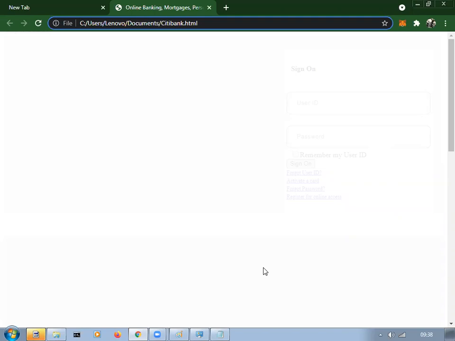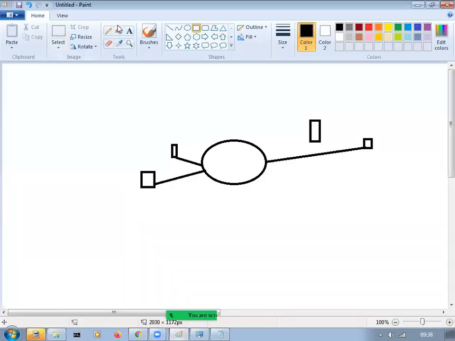There is something called DNS tunneling.